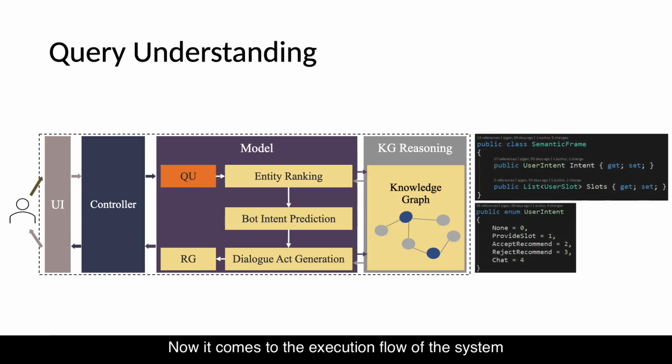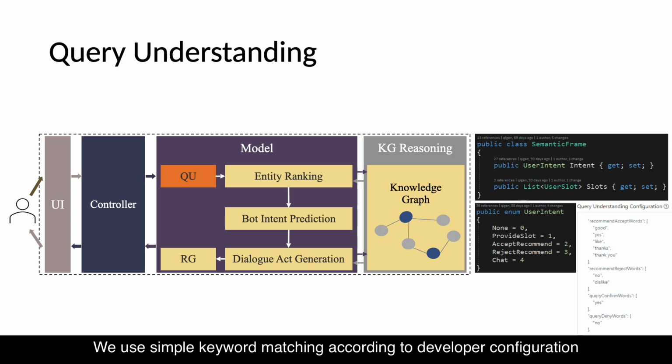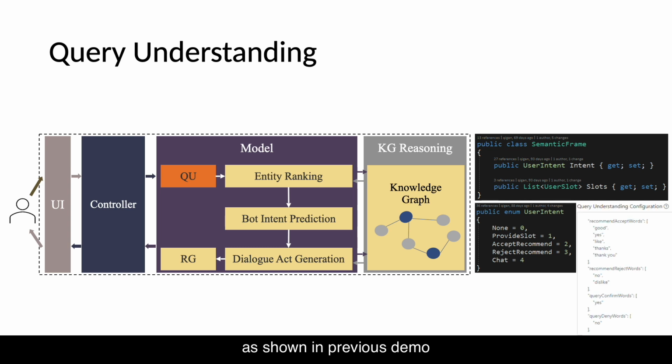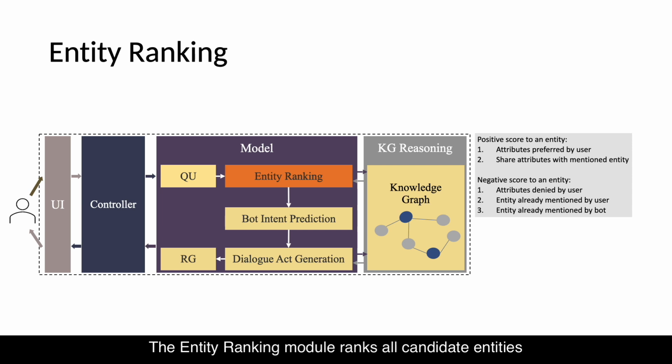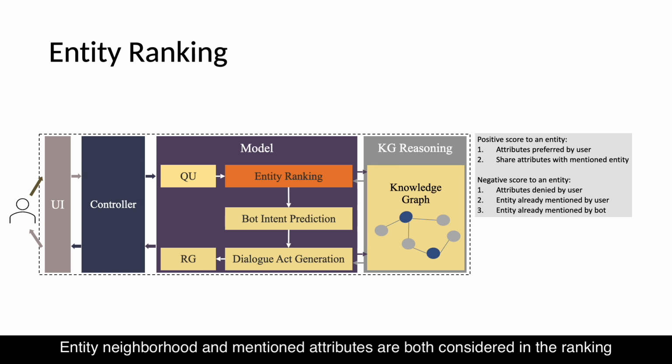Now it comes to the execution flow of the system. The query understanding module receives user utterances and parses them into a semantic frame, which is a structured representation of user intent and mention slots. We use simple keyword matching according to developer configuration as shown in previous demo. Aho-Corasick automaton is used for matching efficiency. The entity ranking module ranks all candidate entities by matching score according to conversational context. Entity neighborhood and mentioned attributes are both considered in the ranking.